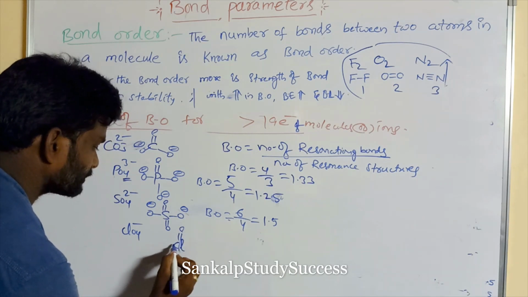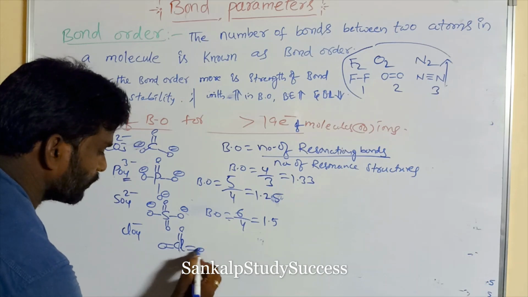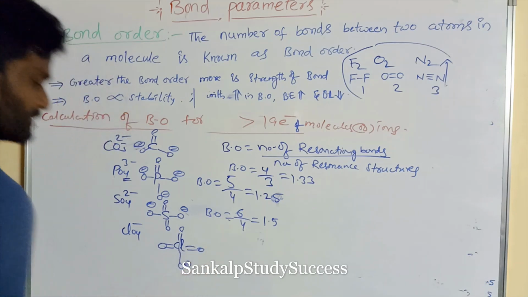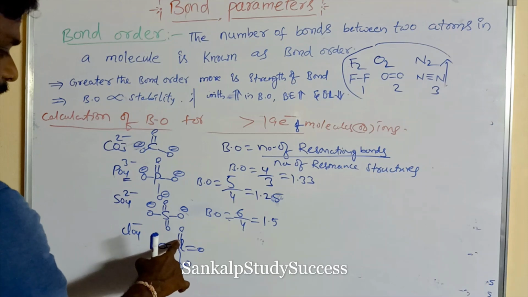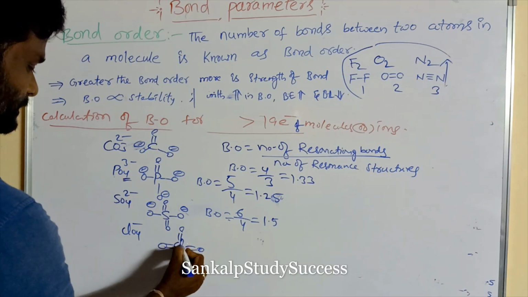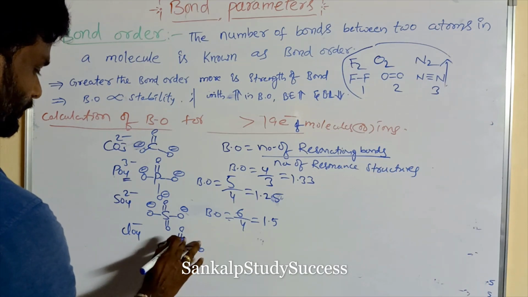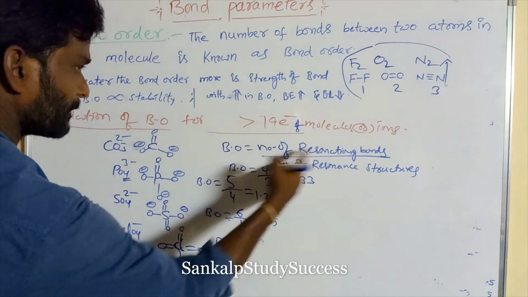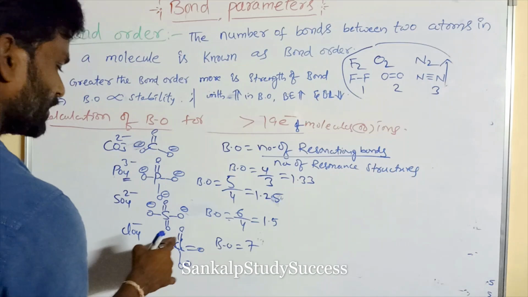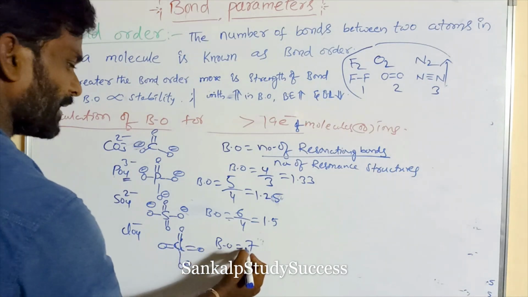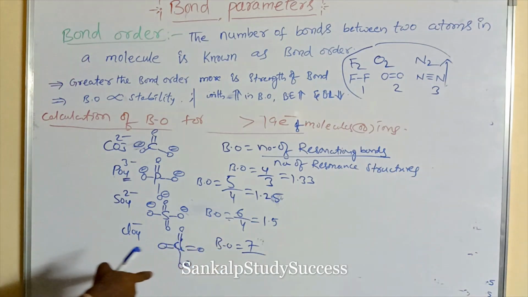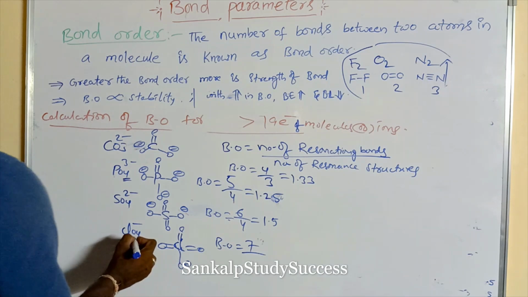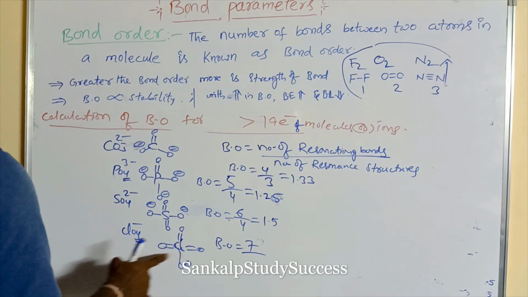So double bond, O minus. So it is containing 7 bonds. So bond order is equal to number of resonating bonds, 7. 3 2 is 6 plus 1, 7, by how many resonating structures are possible for this? 4 resonating structures are possible.